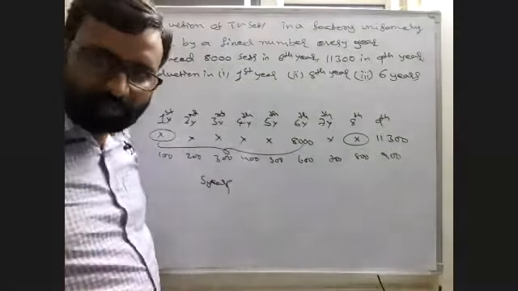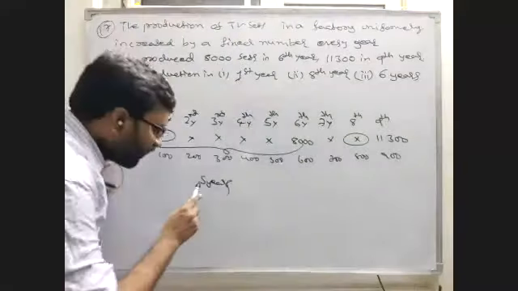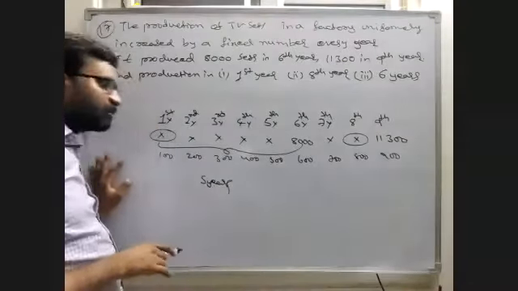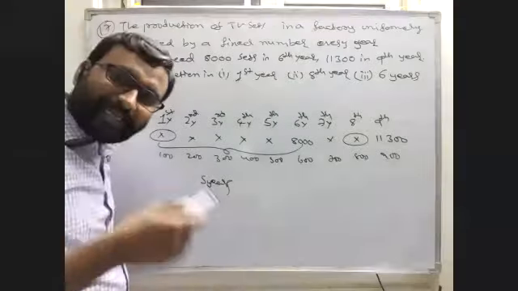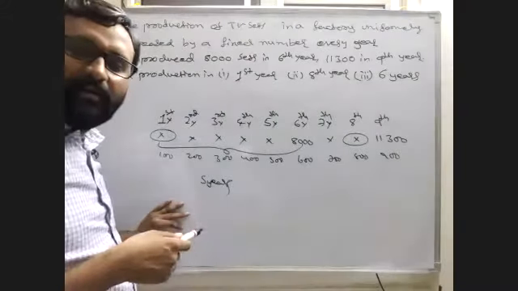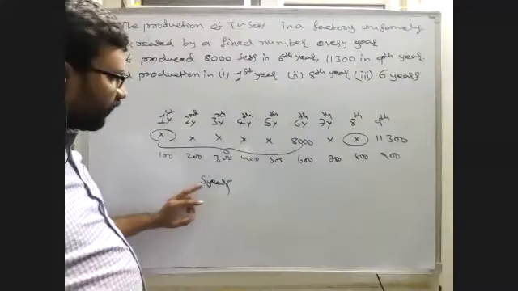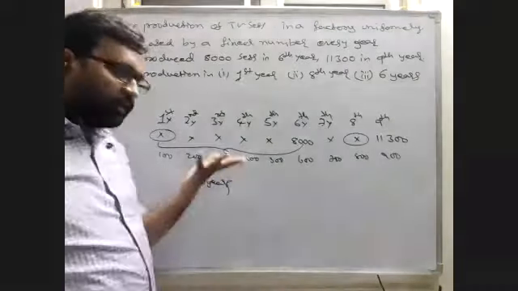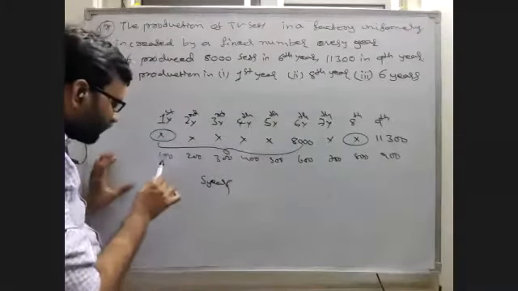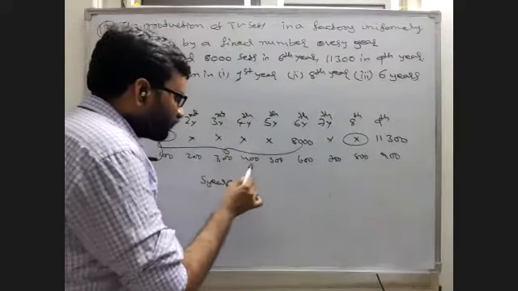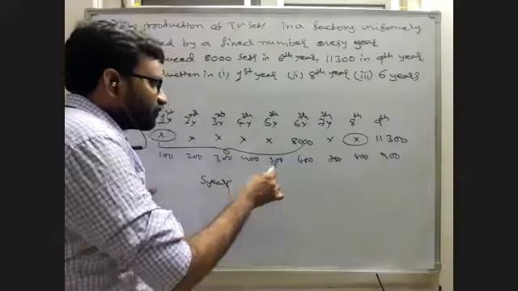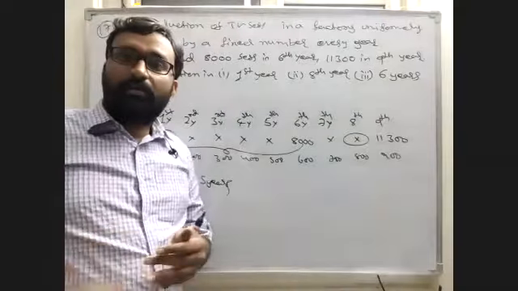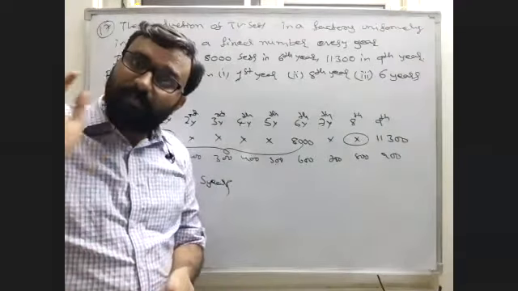Now I am asking: in 5 years, not in the fifth year, how many TVs will they manufacture? Calculate on paper and tell me. 1500. Now I will check: 100, 200, 300, 600 plus 400, 1000, 1000 plus 500, 1500. Very good. So that's why I'm telling you, you should read the question properly.